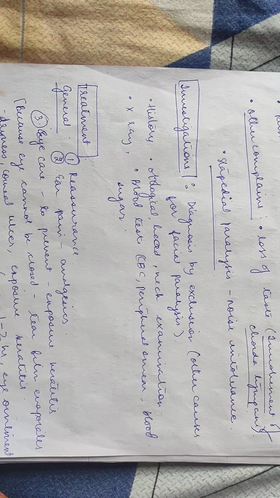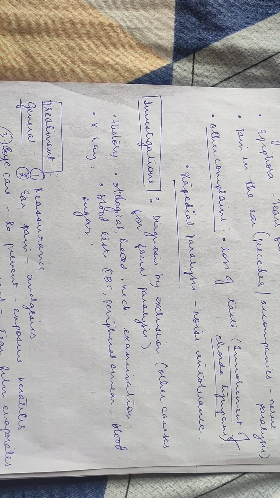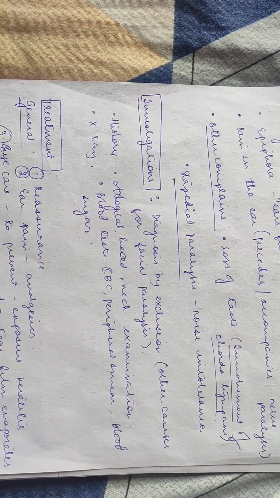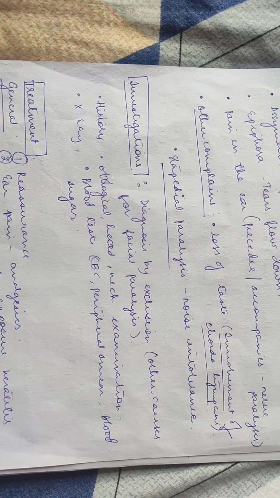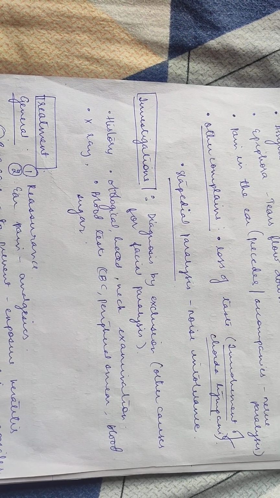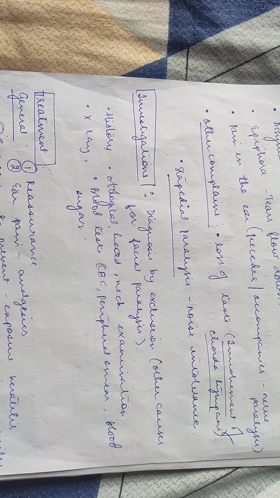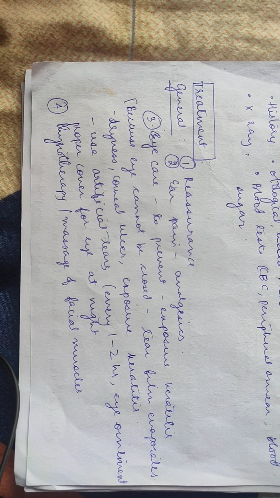Moving on to the investigations, diagnosis will be made by exclusion. That is, there are multiple causes for facial paralysis, so by exclusion, we will come to a conclusion that it is due to Bell's palsy. For this, we require a proper history. There are other examinations, head and neck and otological examinations, X-ray, blood tests, CBC, blood sugar levels, etc. Multiple tests are available.